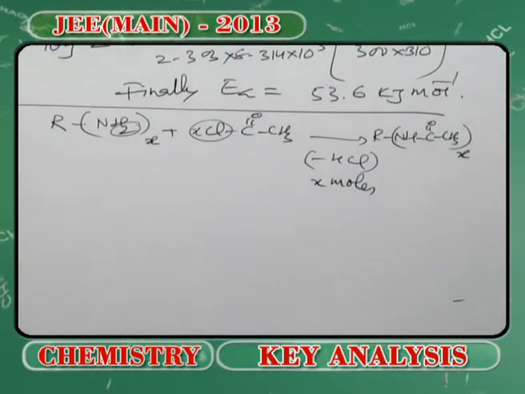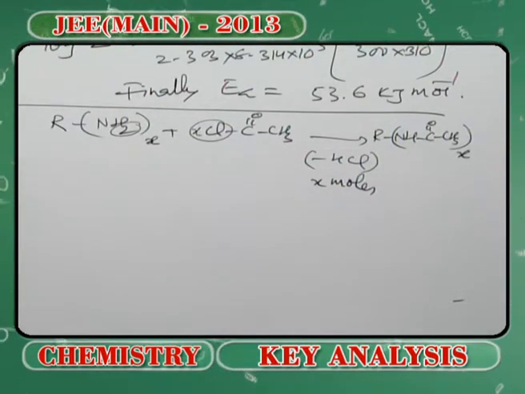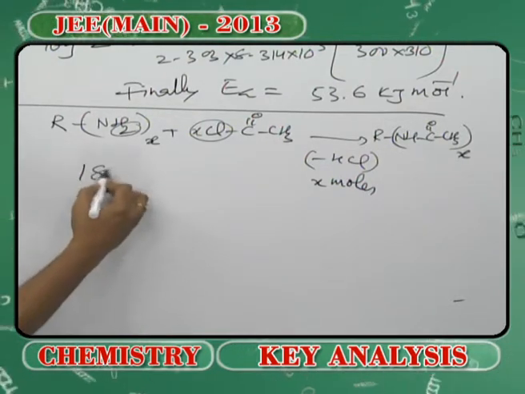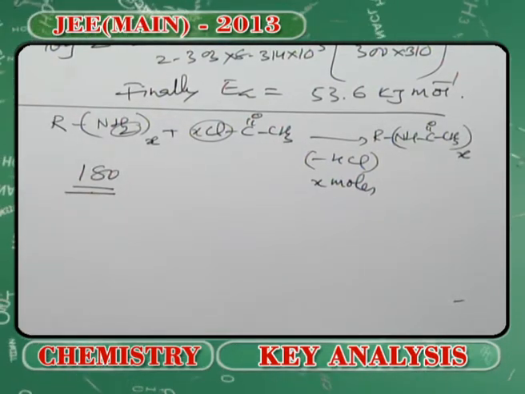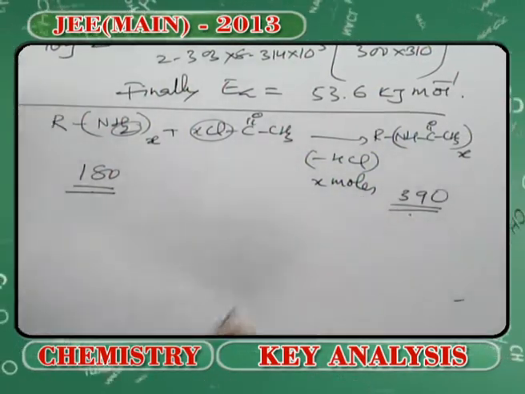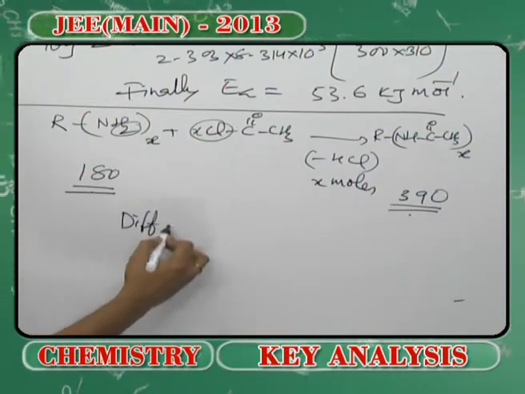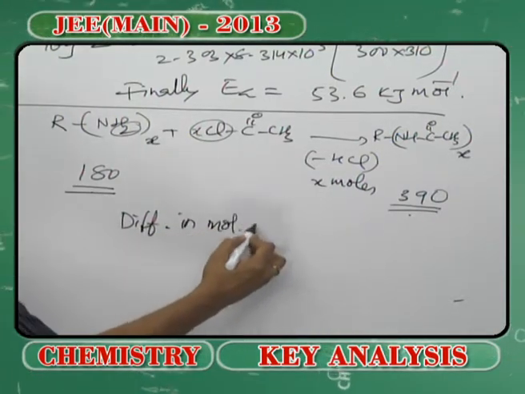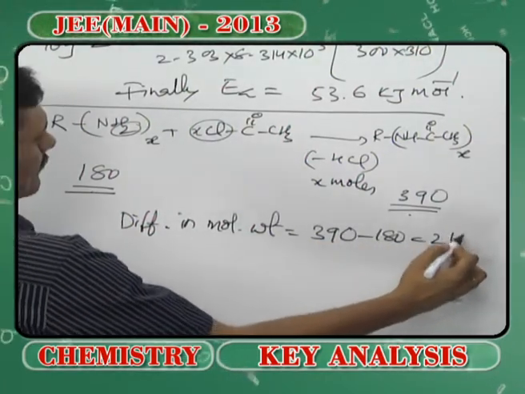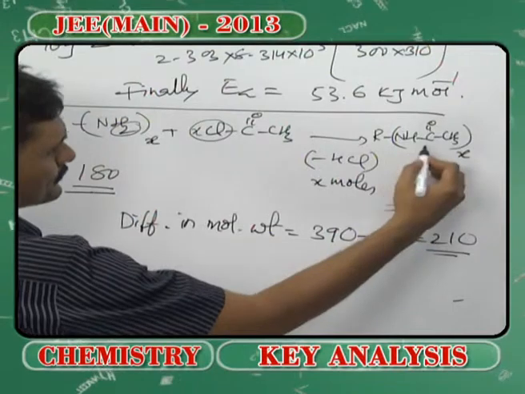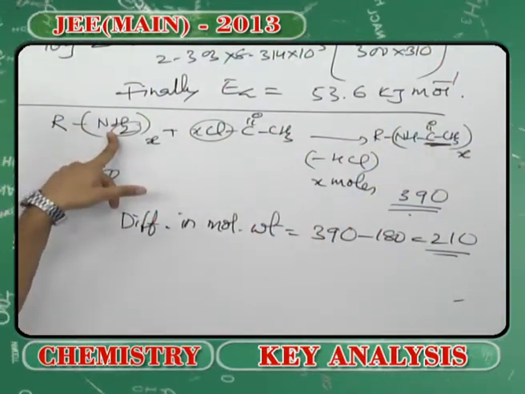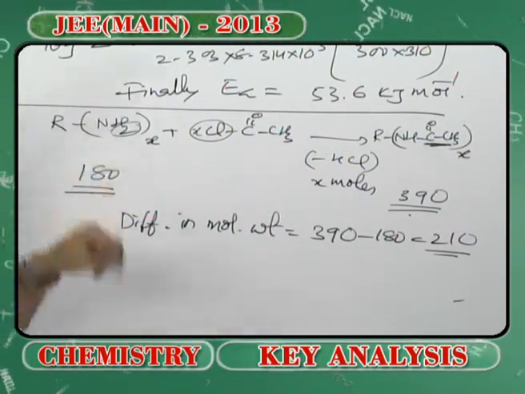After completing this part, we have to understand that the molecular weight of the compound was somewhere around 180, which is increased to 390. So you have to account for the difference in molecular weight. You can see that there is a difference in molecular weight absolutely due to the introduction of, my dear students, the COCH3 group into the NH2 at the cost of the hydrogen.